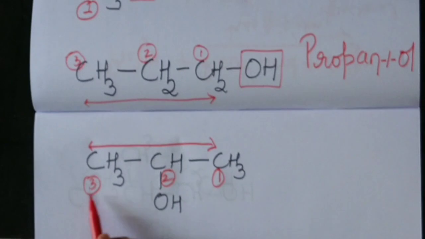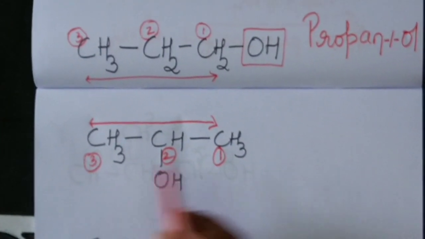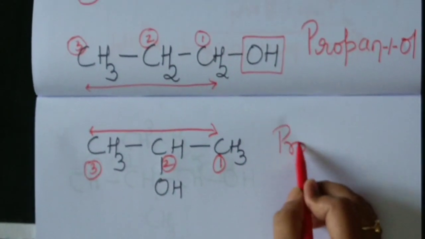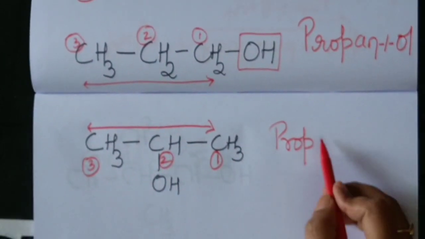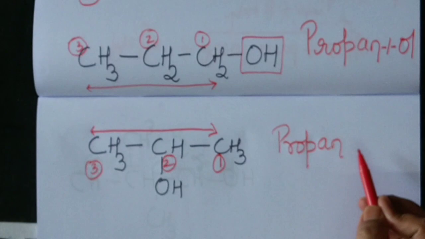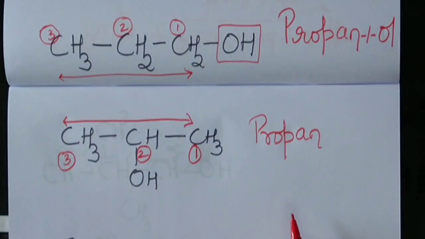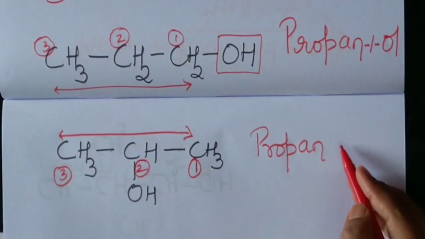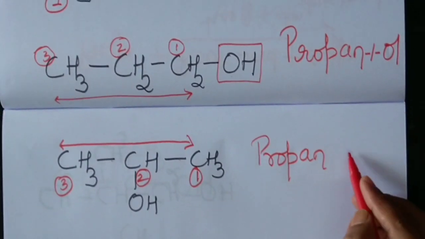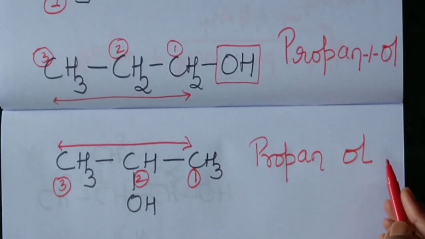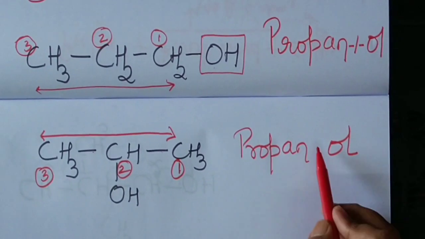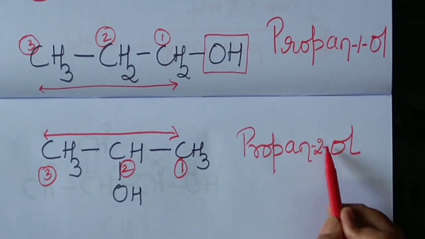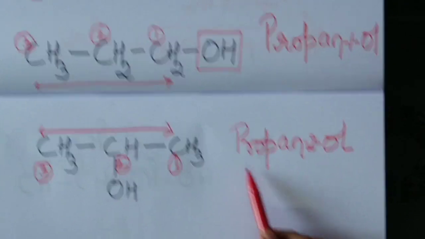How many carbon atoms are there? 3. So root word prop. Single bonds are there between carbon and carbon. AN to show that single bonds are present. Now E should be replaced by what? The suffix OL. Very good. Where is OL? OH situated on which carbon atom? Carbon number 2. Therefore, the name of the molecule is propane 2-ol.